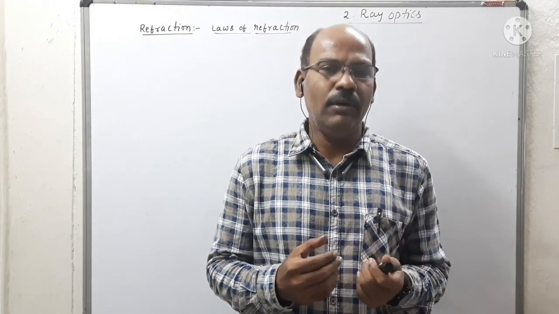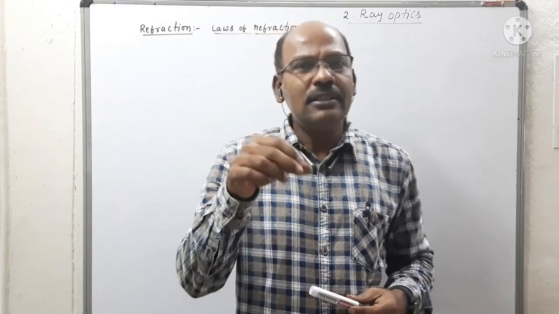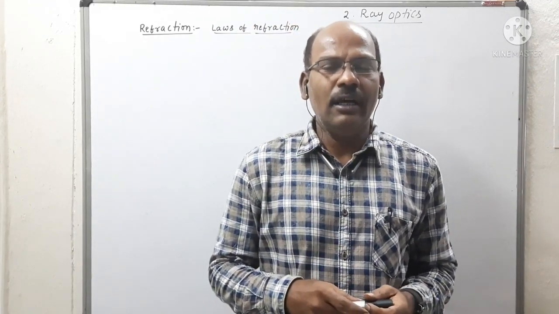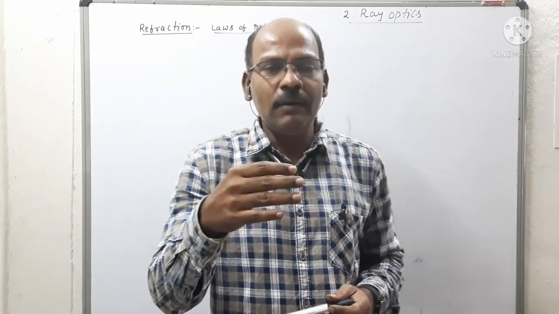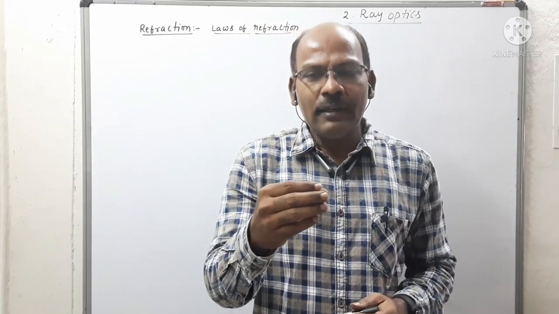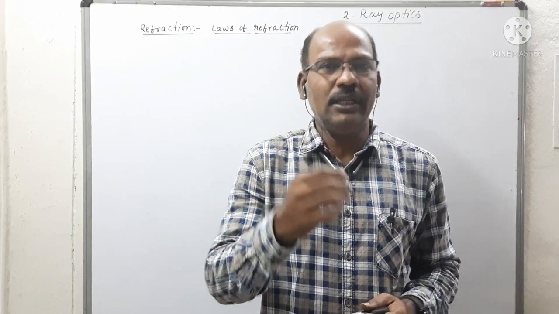And the second example: suppose a coin is kept inside a glass container filled with water. While we observe the position of the coin, it appears to rise slightly from its original position.